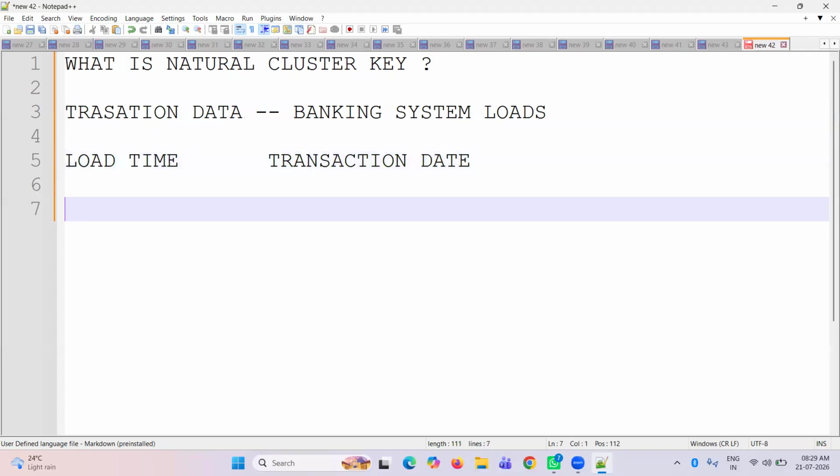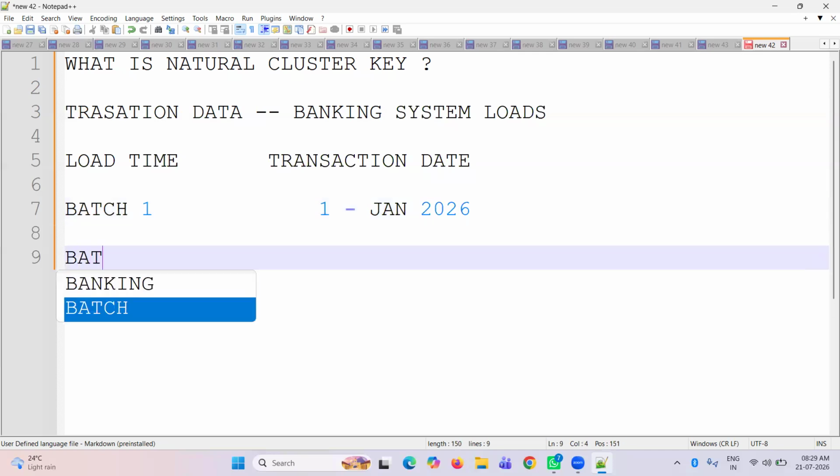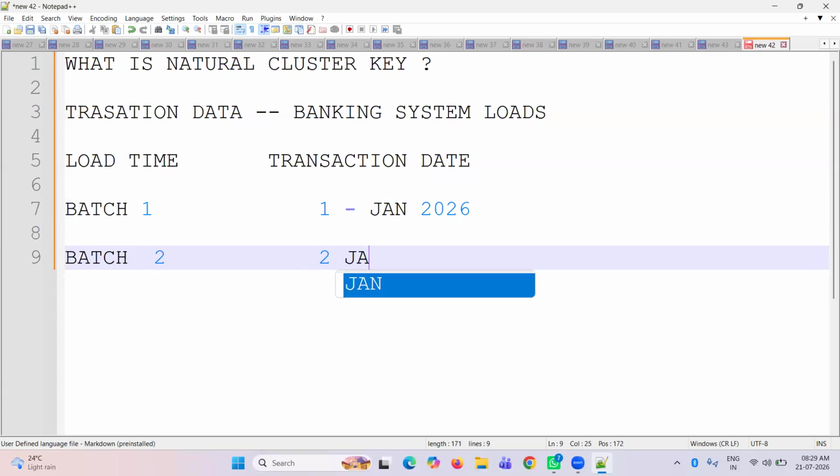Transaction data. So here, go with batch one. We have batch load, bulk load, incremental load, continuous load, live data loading, near real-time live data loading. So we have different types. In batch one, we load it on first Jan 2026, and then batch two, here it loads second Jan 2026, like that.